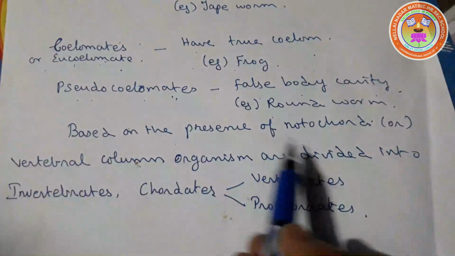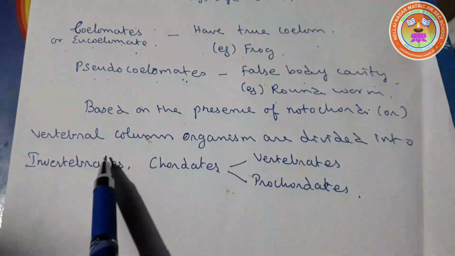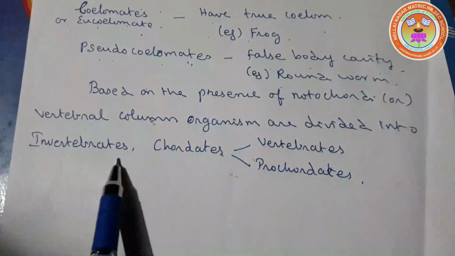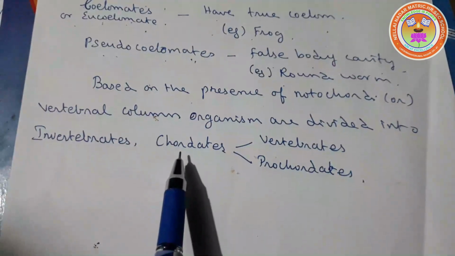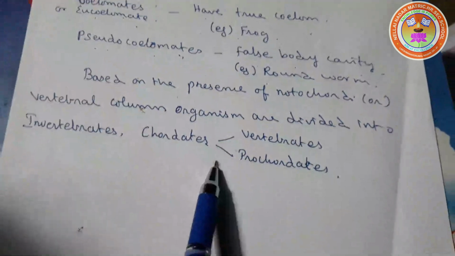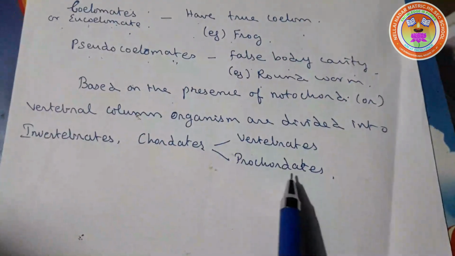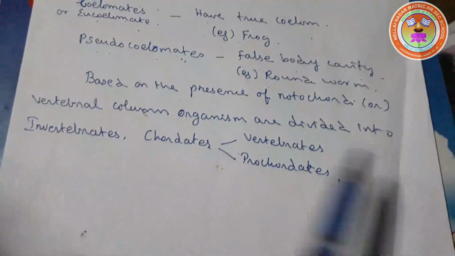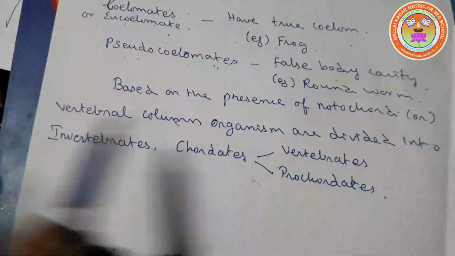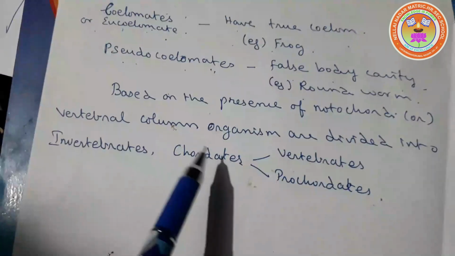Based on the presence of notochord or vertebral column, organisms are divided into invertebrates and chordates. Chordates are grouped into two. They are vertebrates and prochordates. In the next class, we will be learning about the invertebrates and the chordates.